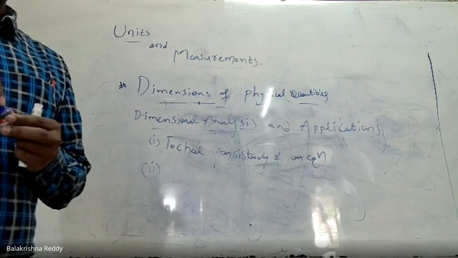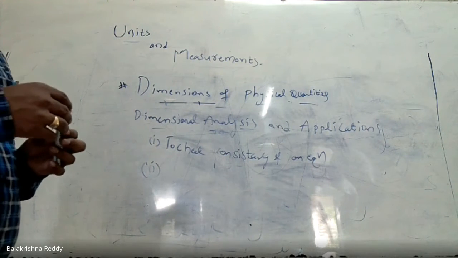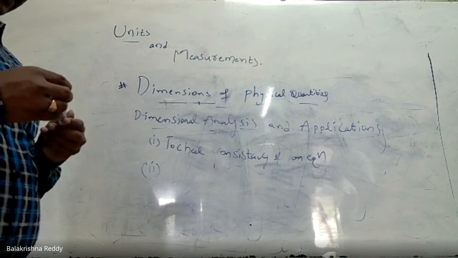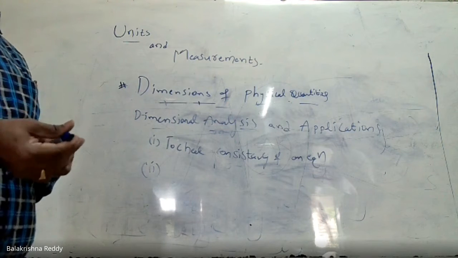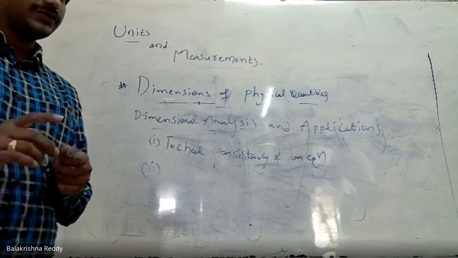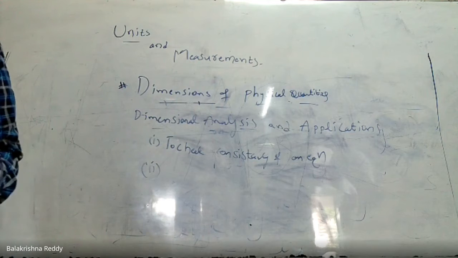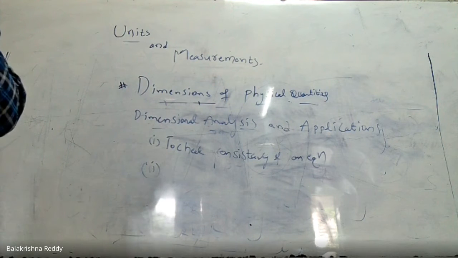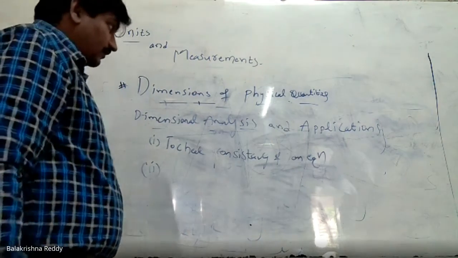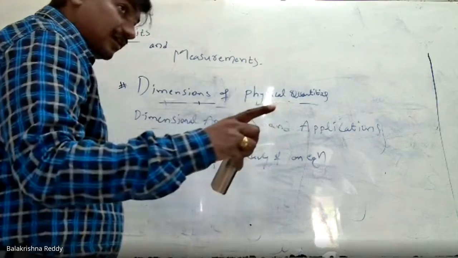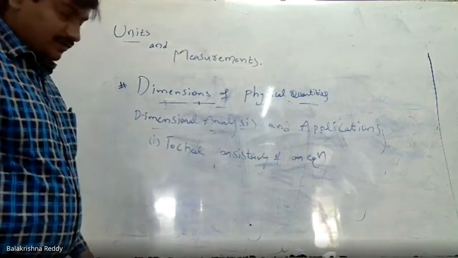For example, I'll give you a wrong equation and ask you to check whether it is correct or not. This we call the principle of homogeneity. By using the principle of homogeneity, we try to express. Principle of homogeneity means what, sir? Checking the wrong equation and correcting.